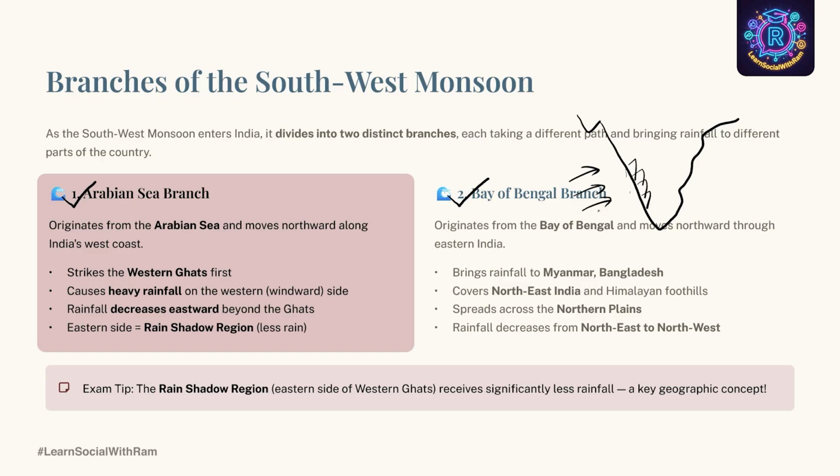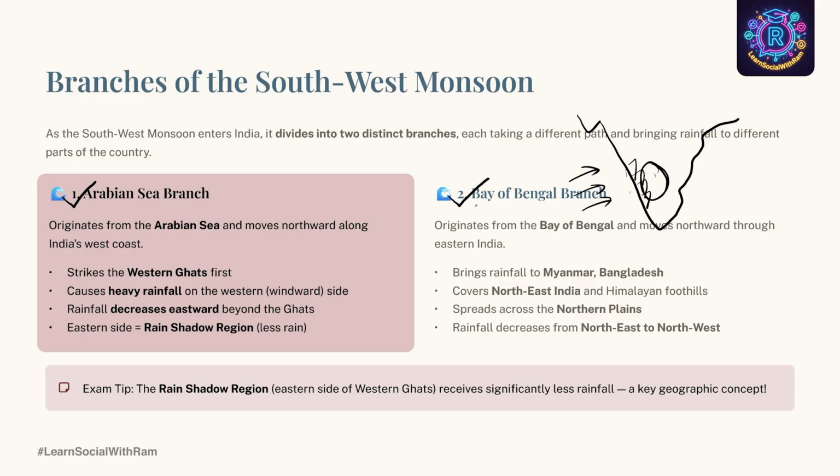As winds rise, they cool and cause heavy rainfall. Thus, the western slopes receive heavy rainfall, but the eastern side receives less rainfall. This area, the eastern side of the Western Ghats, is called the rain shadow region. The regions over here receive the least amount of rainfall. You can expect a 1-marker question: what are rain shadow regions?